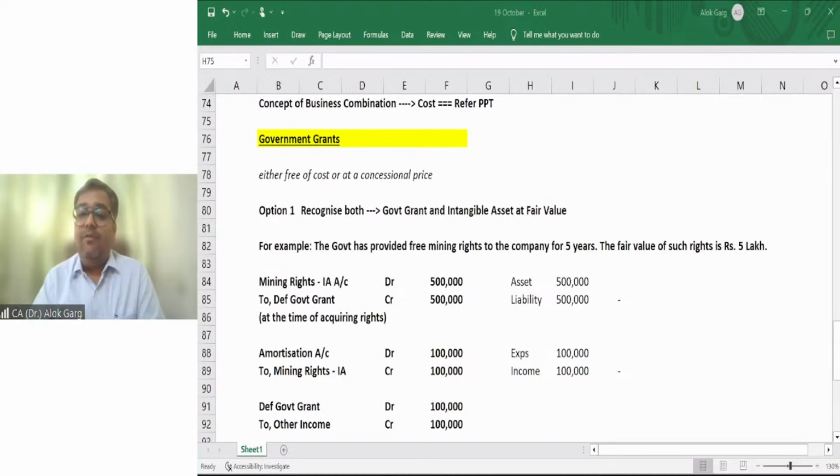Sir, what happens if we are not able to determine the fair value of either the asset given up or the asset obtained? In that case, the standard says that if the fair value cannot be identified, and market value cannot be calculated, then whatever asset you have given up must have a WDV lying in your balance sheet. So the new asset cost is equal to your old asset WDV. But sir, if both conditions do not apply, meaning the transaction has commercial substance and the fair value can also be obtained,